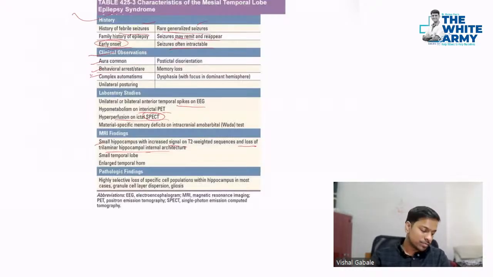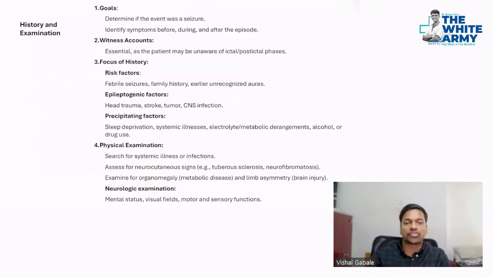All right. Then coming to the history and examination point, then we have investigation and then we have treatment. I think you're finding this interesting. Let's start with the history and examination now. The goal of history and examination is just to rule out the other causes and the underlying causes.